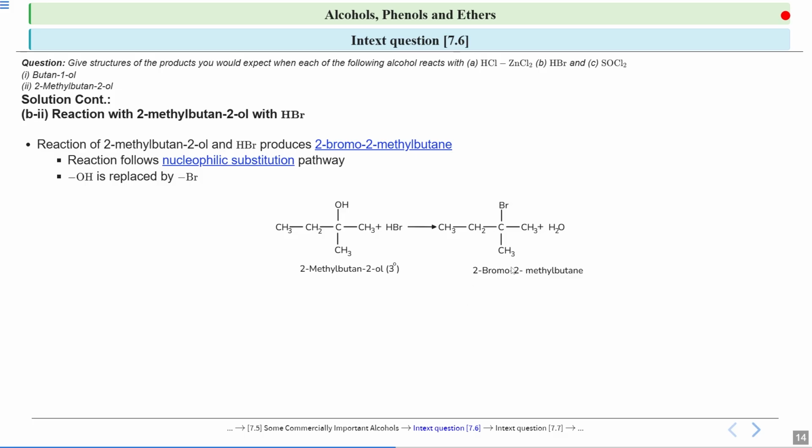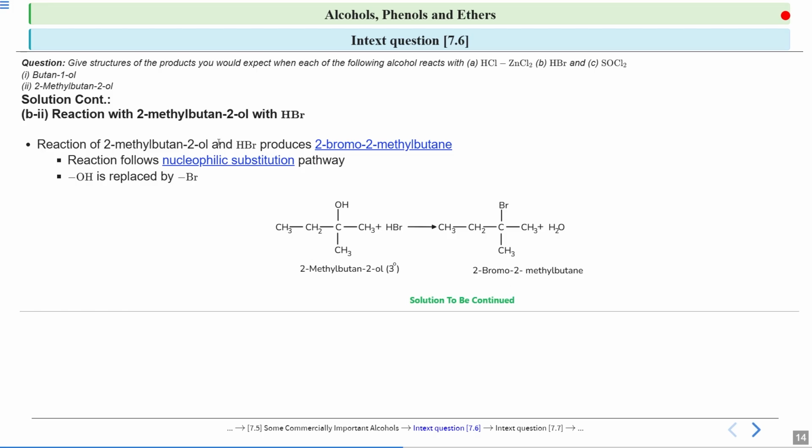So this is 2-bromo-2-methylbutane. What will be your longest carbon chain? This is my longest carbon chain, and I will do the numbering 1, 2, 3, 4 from this side. So at the second carbon, your bromo group is attached and your methyl group is attached. So 2-bromo-2-methylbutane. Okay, so this was the reaction with HBr.